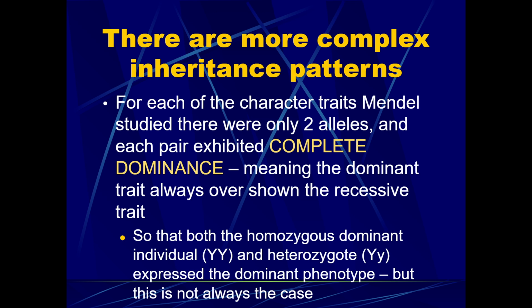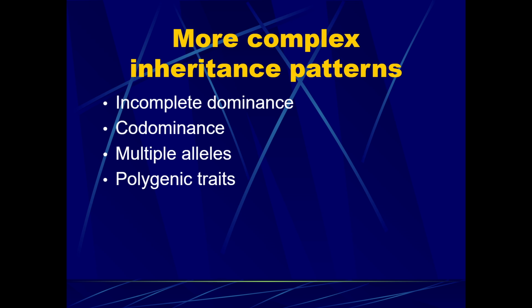But we now know that is not always the case. There are more complex inheritance patterns: incomplete dominance, codominance, multiple alleles, and polygenic traits. And we're going to talk about these next time.